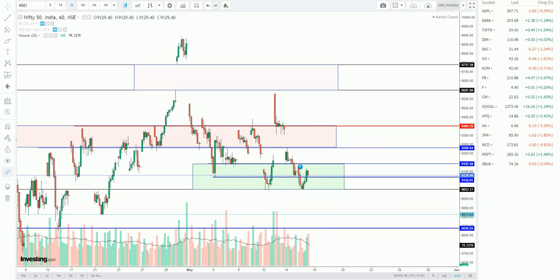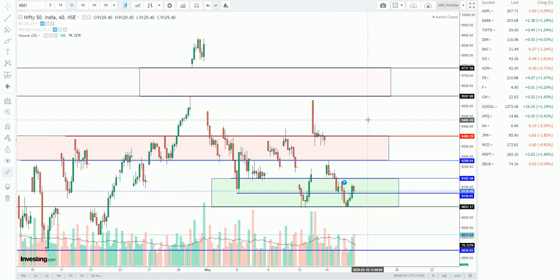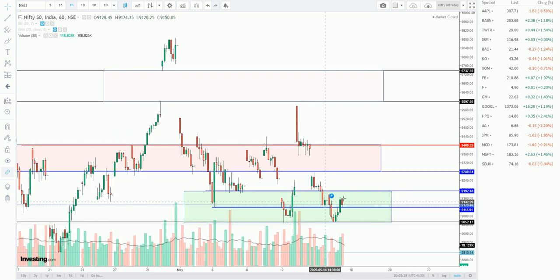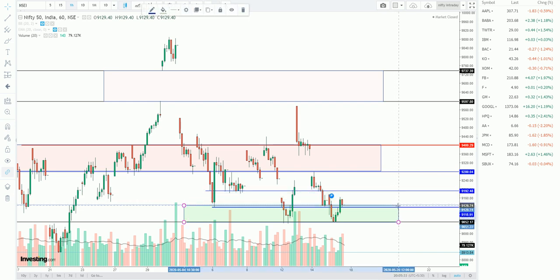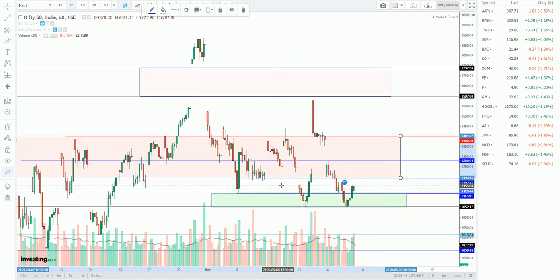Now we will move on to the intraday setup, what we discussed last week, and exactly that happened. This green zone is acting as a strong support area. Now this green zone moved a little bit downside, and this red zone has increased a bit. We can say this 9192 level will become a strong resistance zone, and here a sell-off zone.